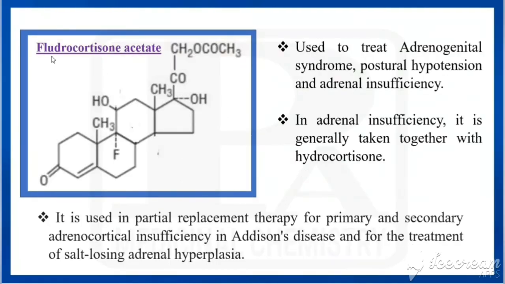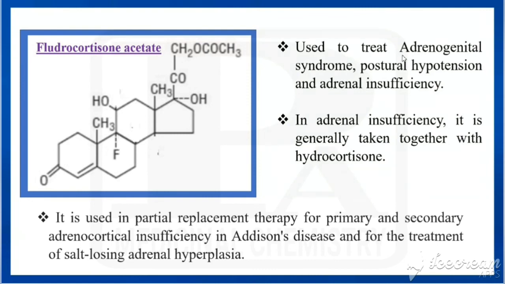The last one under mineralocorticoids is fludrocortisone acetate. So what is the structure for that? It has the steroidal nucleus. The first ring has an alpha beta unsaturated ketone, two angular methyl groups, and at the 11th position it has hydroxy. The 17th position also has hydroxy, but that is an alpha hydroxy group, and at the 17th position it has COCH2OCOCH3. So it is an acetate. The parent should be CH2OH, and in that, one H is replaced by an acetyl group. It has fluorine in the 9th position, 9 alpha fluoro.